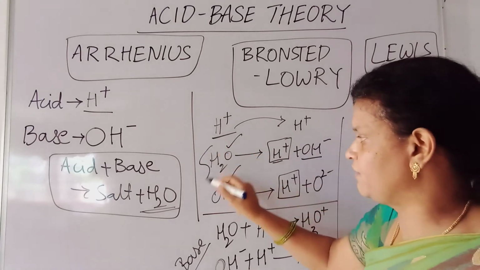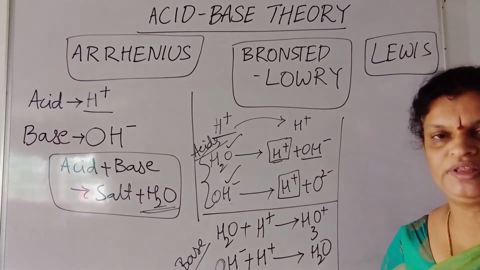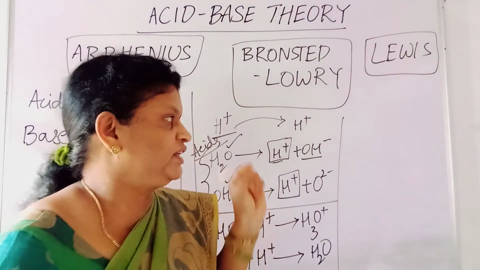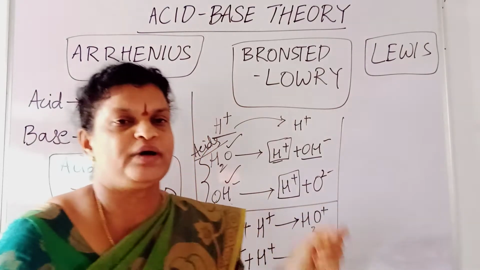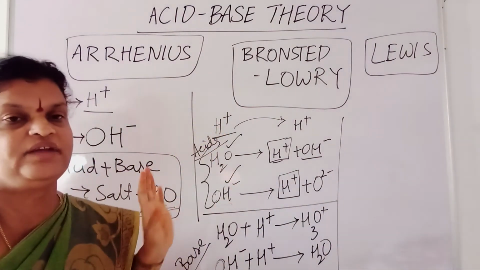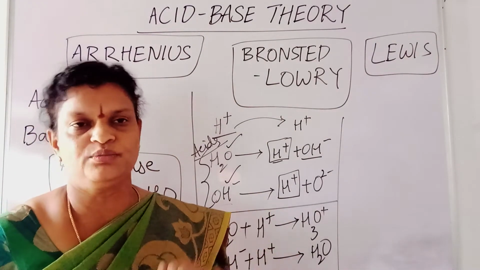And here I have given the explanation that they are acids. So a little bit of confusion will be there here, but just see: if they are able to release the proton, acids; if they are able to accept the proton, bases. If they are able to do both things, then we can consider them as both acids and also bases.